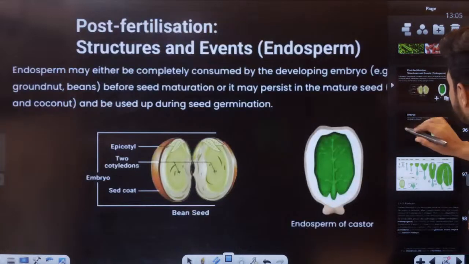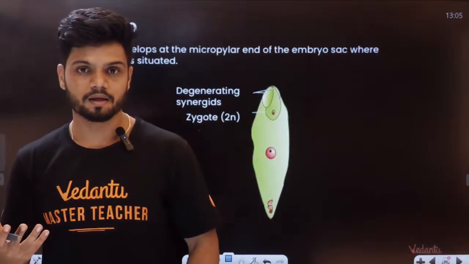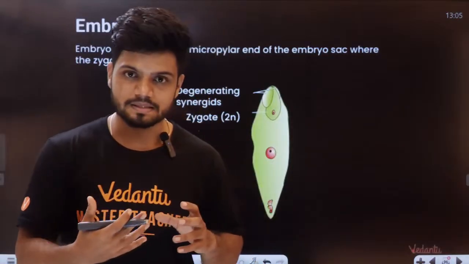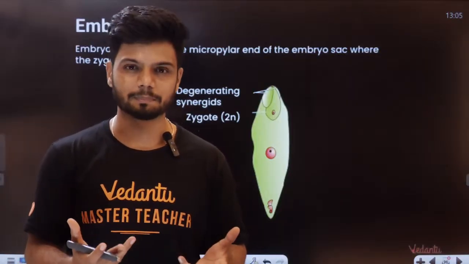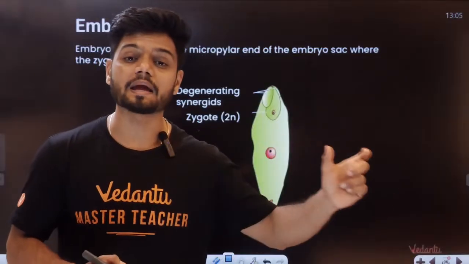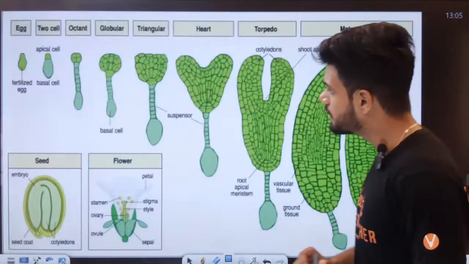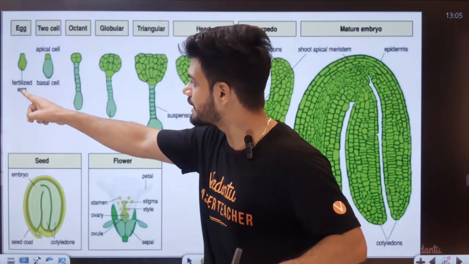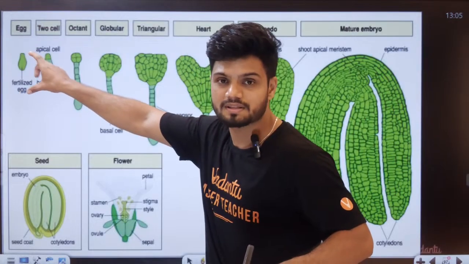Now understand the meaning of embryo and how the development of the embryo happens. Once the zygote is there, the zygote will start to multiply. Yes or no? When the zygote starts to multiply, that gives rise to the entire embryo eventually. See the diagram, you will understand better. For example, this is your fertilized egg. This is the zygote here.